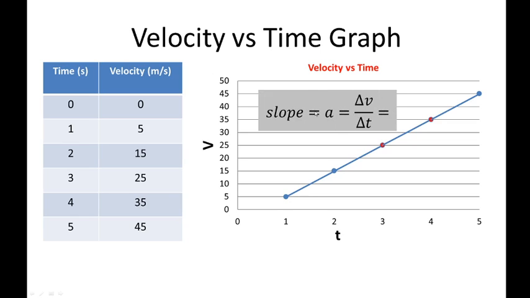So the slope of the graph is the rise over run, or the change in y, which in this case is our v variable, the velocity variable, and the change in x, which is the time variable. So we have a formula: acceleration is equal to the change in the velocity over the change in time. We know that acceleration is a change in velocity over time. And so the slope of this velocity versus time graph is acceleration.